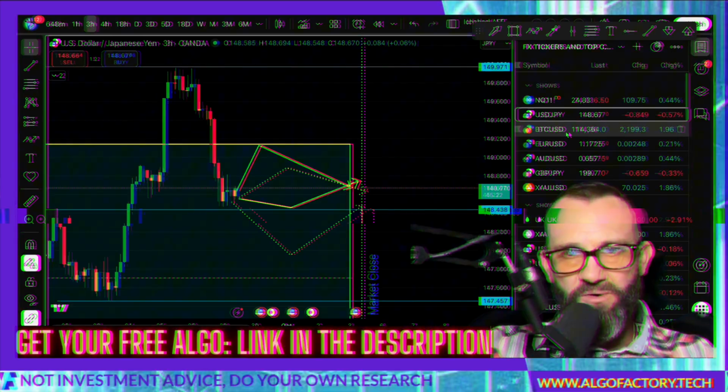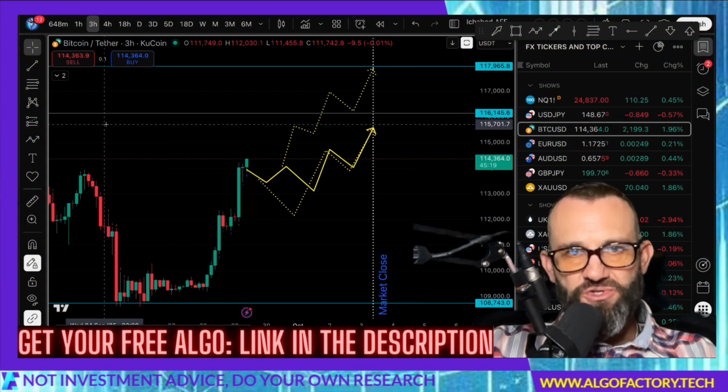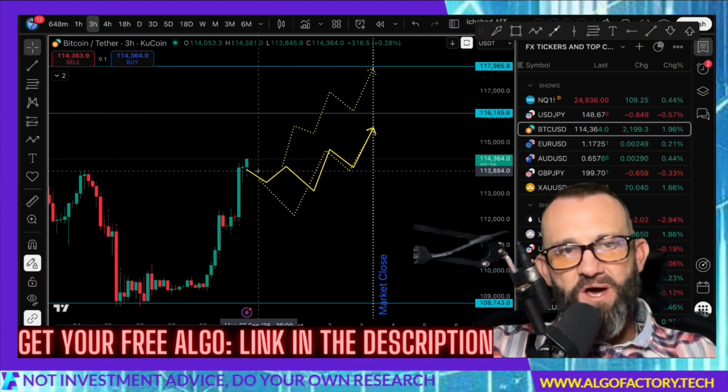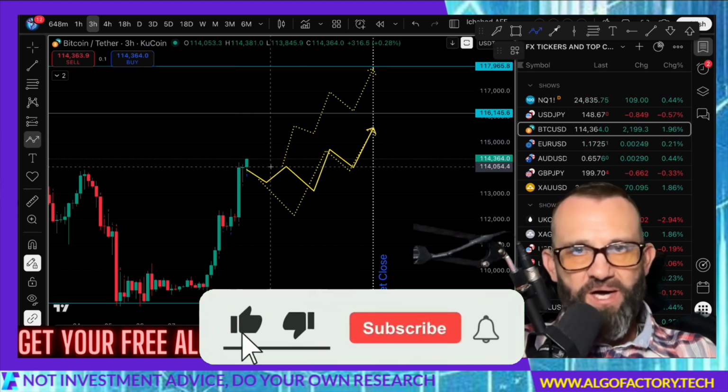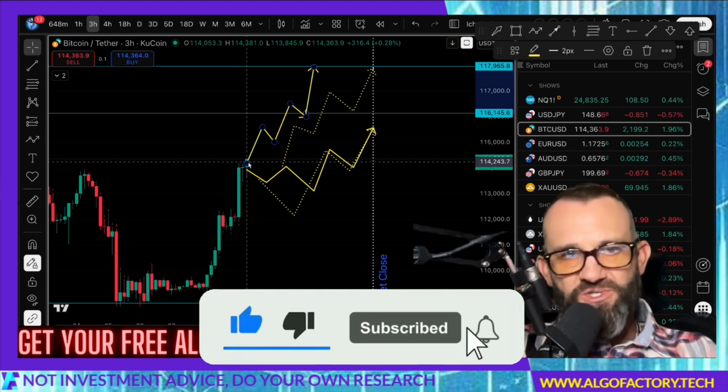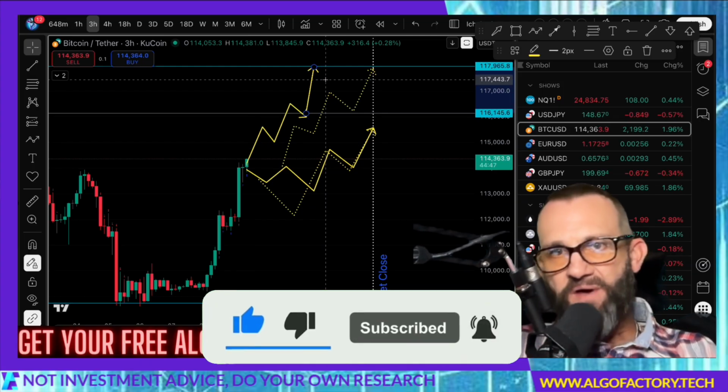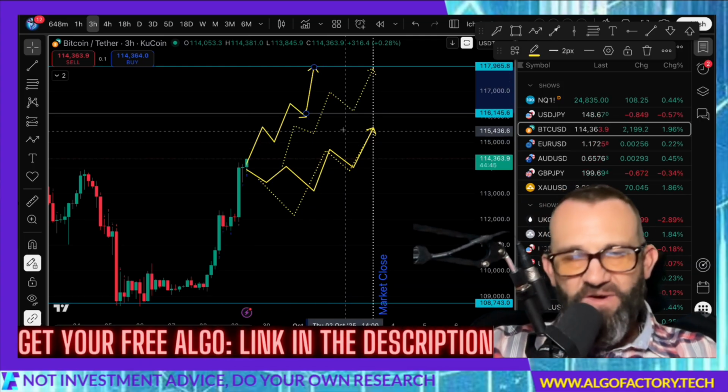Let's take a look at Bitcoin. Bitcoin is just strong. In fact, it's going up even faster than I thought. I thought I might take a break here and go up later, but it looks as if it's just going to plow right on up. If it does continue to make its way up without taking a break, then 118,000, really 117,965. That's my area.